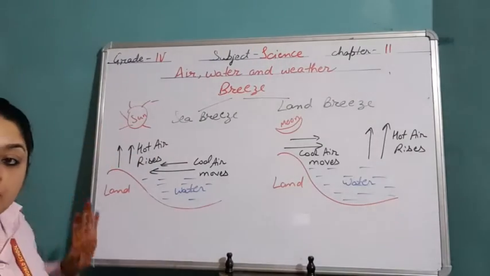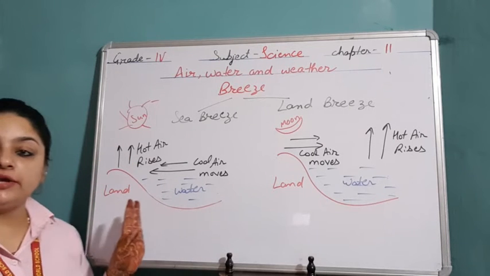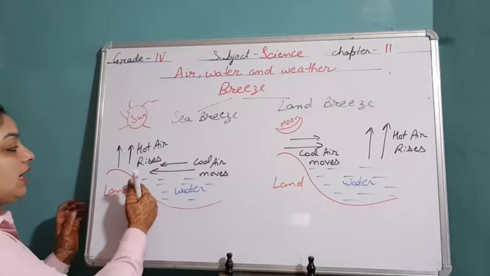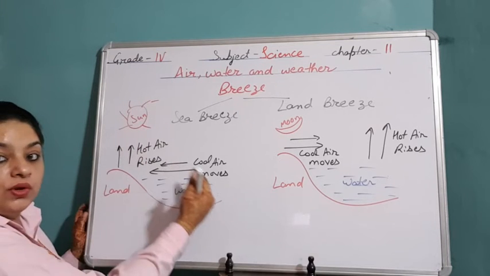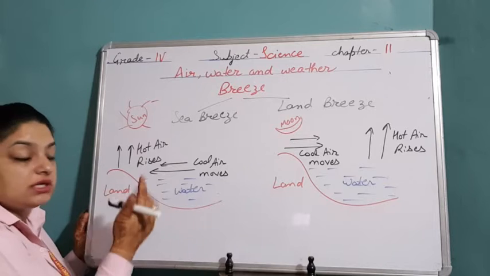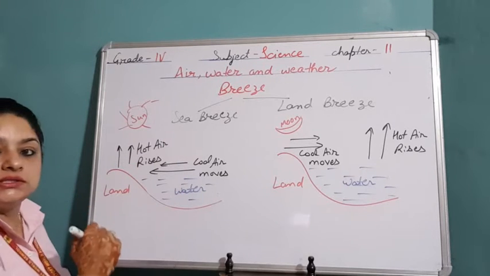During the daytime, due to the sun, the air which comes in contact with the land becomes hot, and the hot air always rises up. Cool air from the sea comes in to take its place. So how is it moving? It is moving from sea to land. So this is known as the sea breeze.